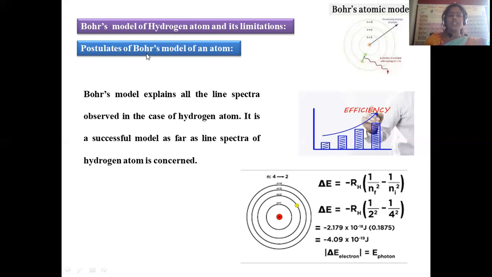So this theory is 100% successful if we are applying it to hydrogen. It is the simplest, a one-electron system, right? If you want to extend it, it will be difficult. If you want to extend it to other atoms of the periodic table, we have so many elements in the periodic table, so Bohr's model may not explain all the properties of all the elements except hydrogen, right?